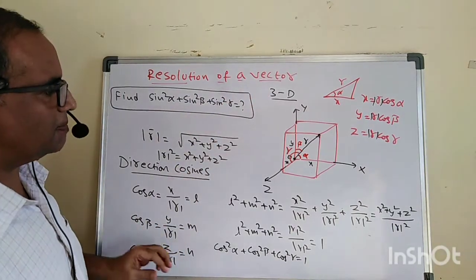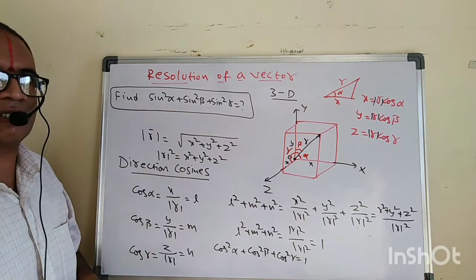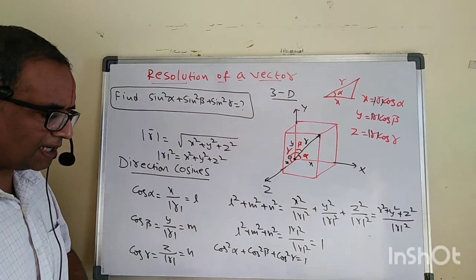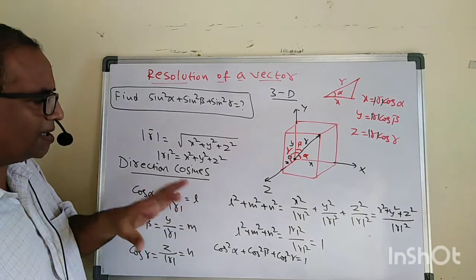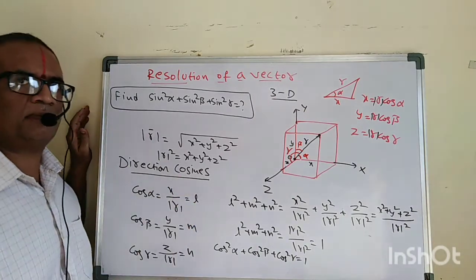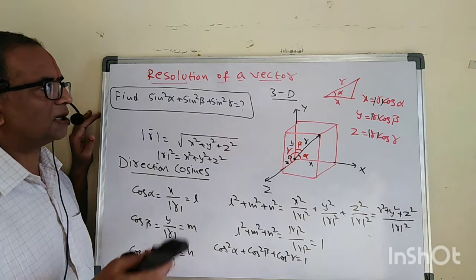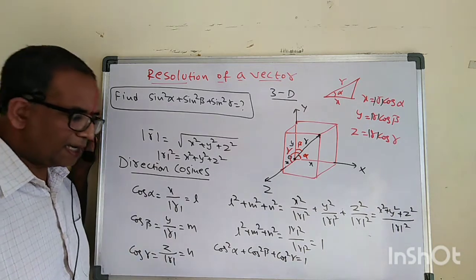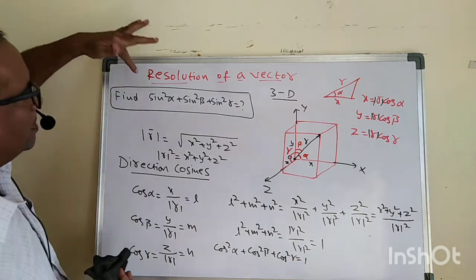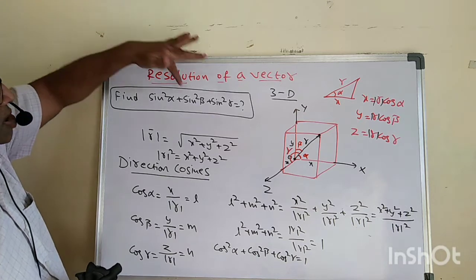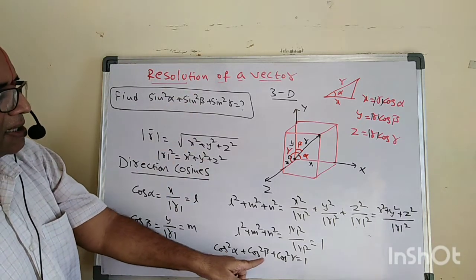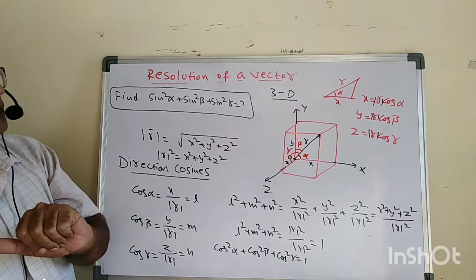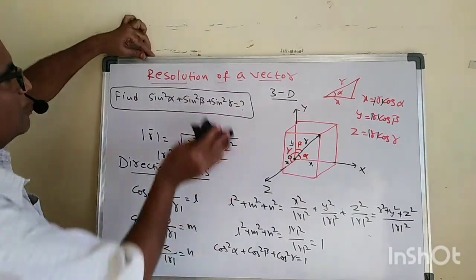I found that many of you are giving very good answers, so thank you. Everyone please try. Whoever is listening to this video, please answer the questions I am asking here. Please find sin square alpha plus sin square beta plus sin square gamma, when cos square alpha plus cos square beta plus cos square gamma equals 1. This is called resolution of a vector.